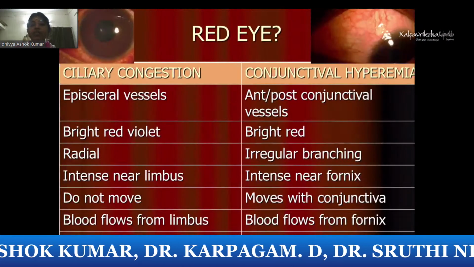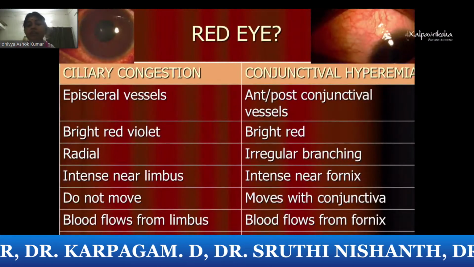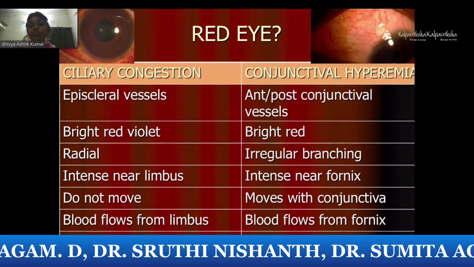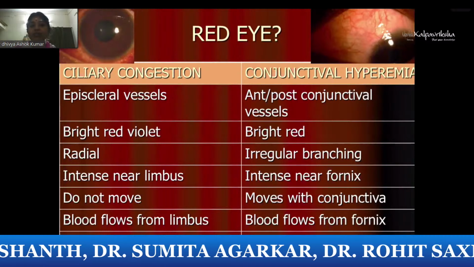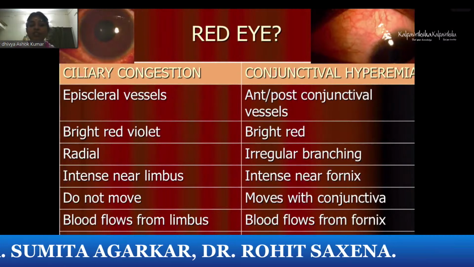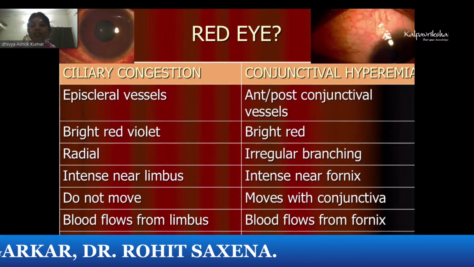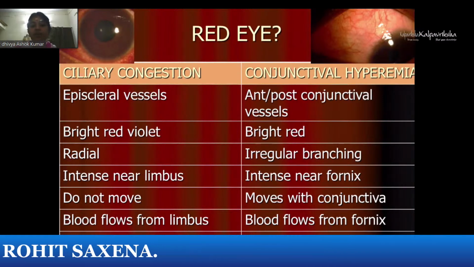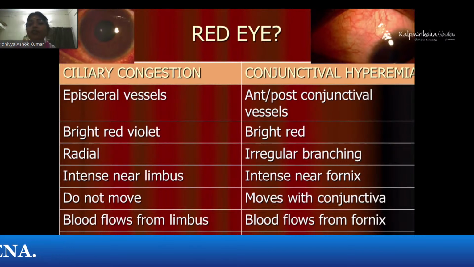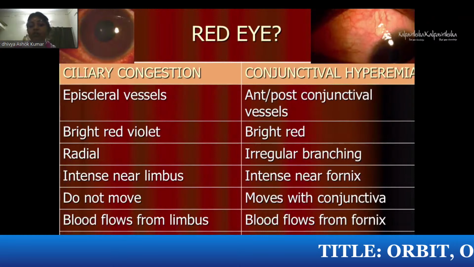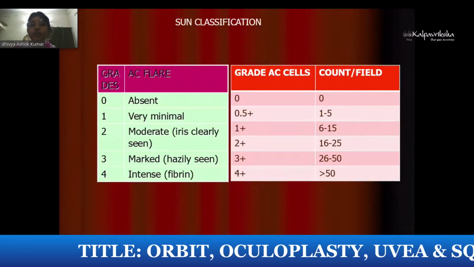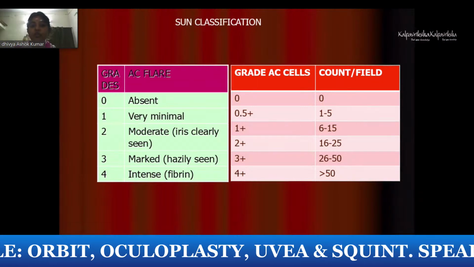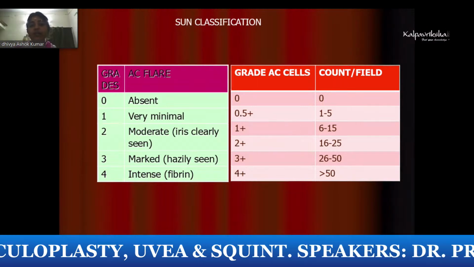You have to differentiate ciliary and conjunctival congestion on slit lamp. That is the first evaluation you do in the OPD, where you see the episcleral veins and the ciliary vessels becoming more prominent, which is seen as violet color, and it is intense at the limbus, does not move with the conjunctiva and flares from the limbus, as compared to conjunctival hyperemia, which is more bright red, intense near the fornix and moves with the conjunctiva. In the SUN classification, all of you know, you should remember the classification from 0 to 4 of the flare and cells grading.